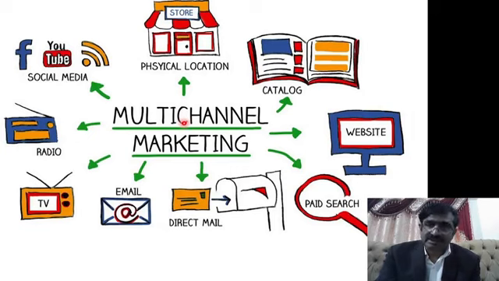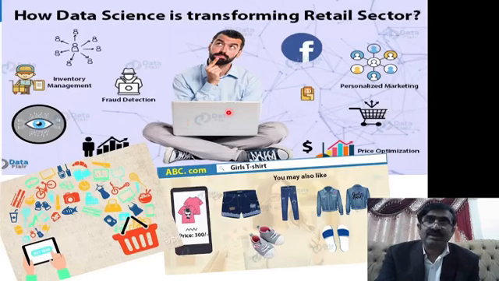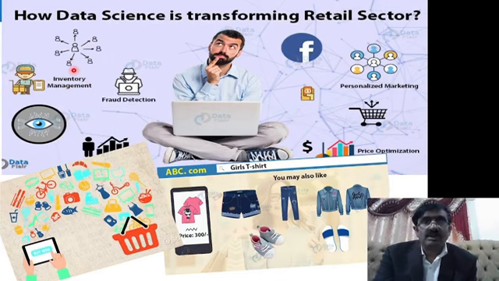Therefore, data science is again important in this field, and another important field is the retail sector, buying and selling. For inventory management, the investor wants to know which items are currently hot for this season, and if some fraud is going on through this business, we will identify it.